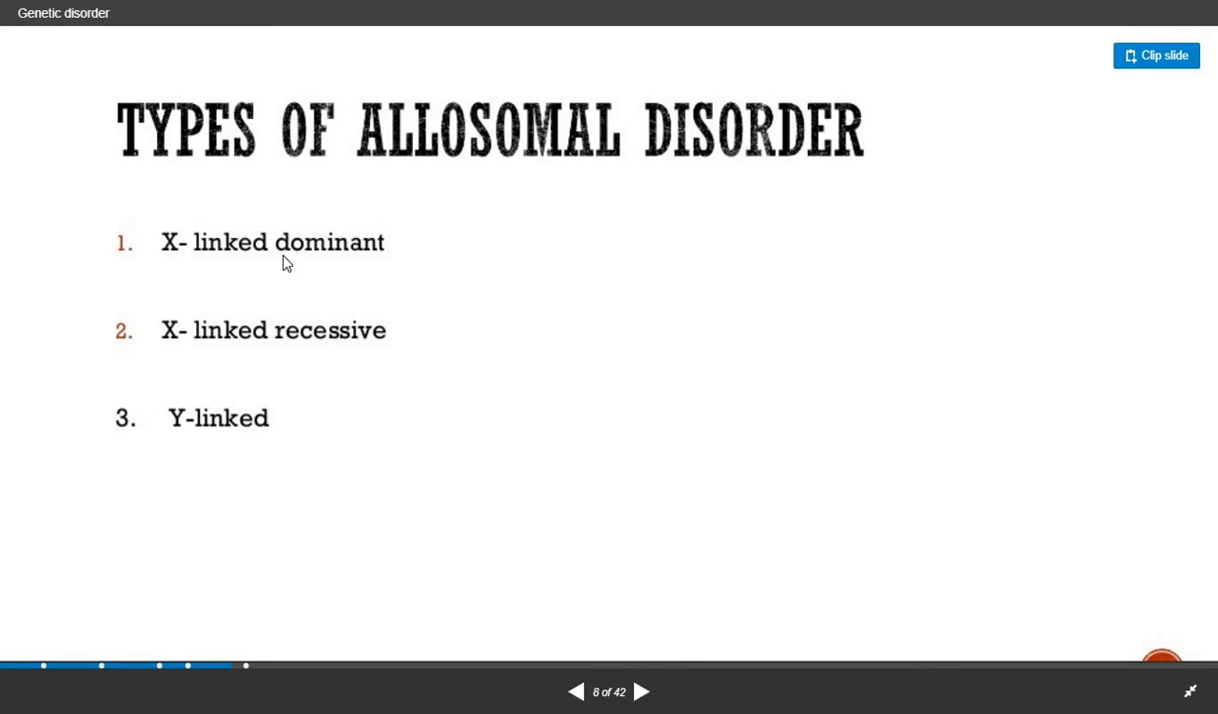X-linked dominant means the gene for this is present on both the X. X-linked recessive, here the genes they are passing, means both the genes from the parents are passing to the next generation, and here if any one gene is passed, then the disease expression can take place.